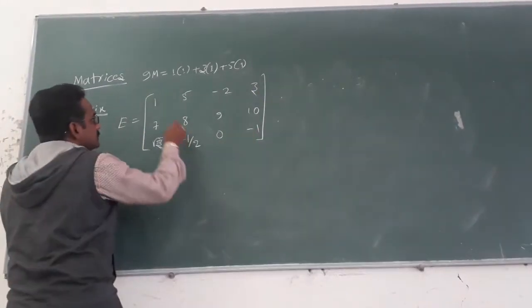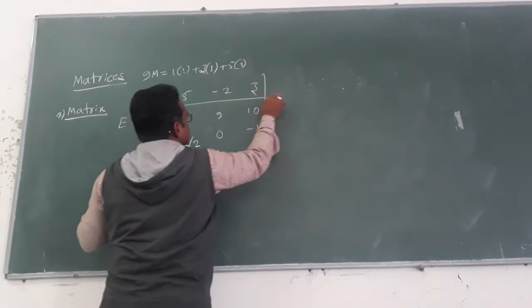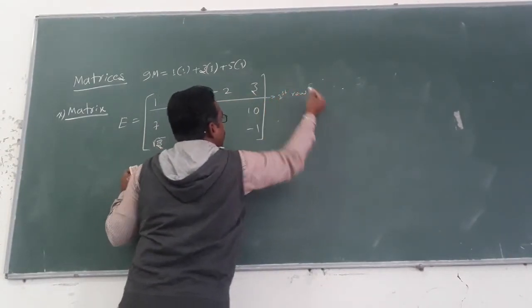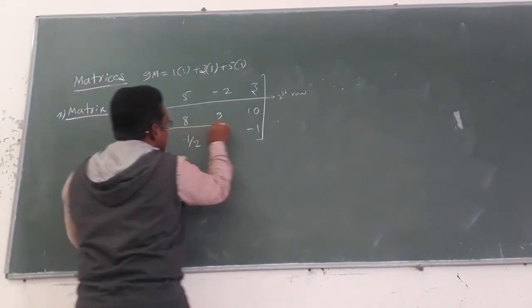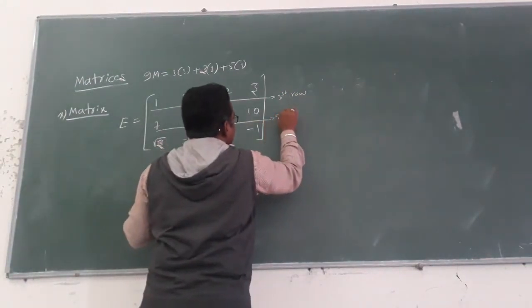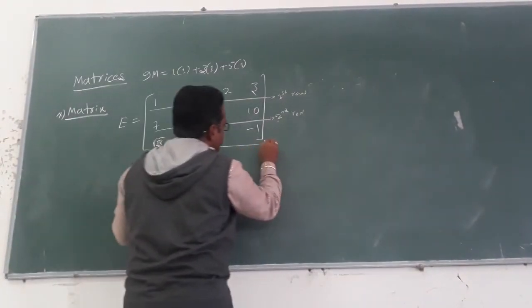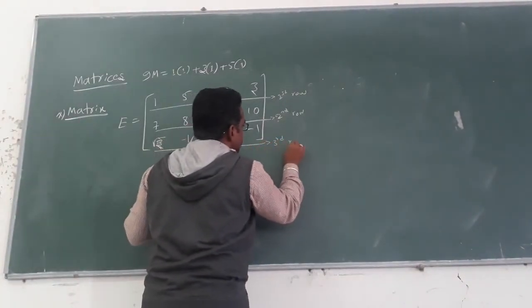See here, students. This is the first row. This is the second row. This is the third row.